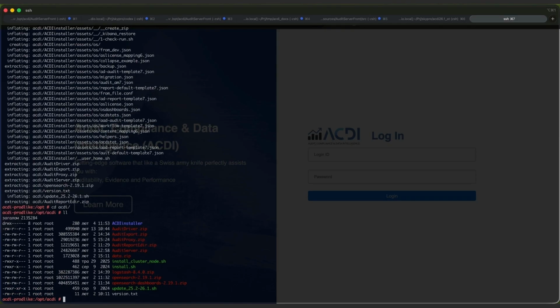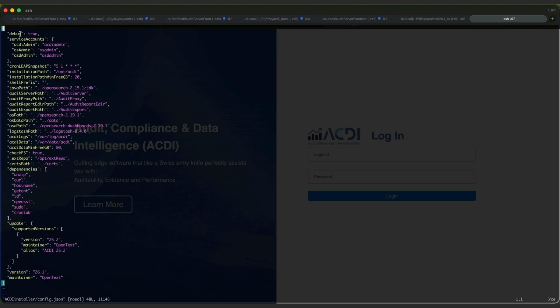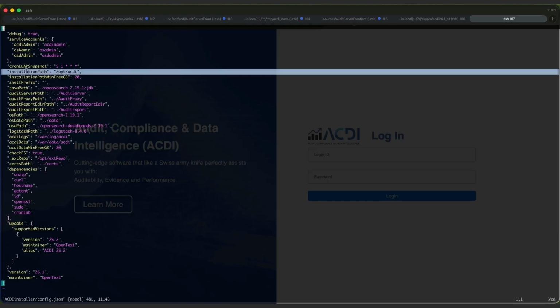Before starting the installation, let's take a look at the key options available in the installer. These options are best left at their default values, but they can be changed if necessary. Installation path, the location where ACDI will be installed.